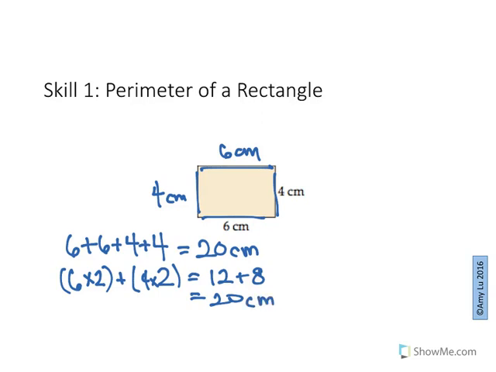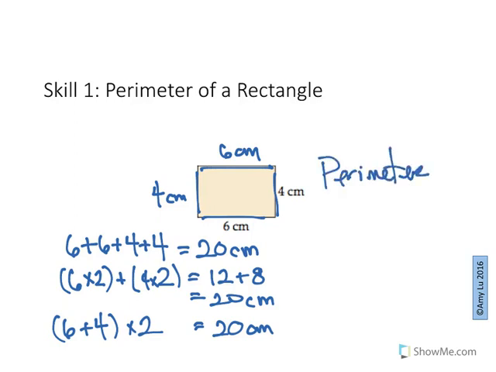You could have also written this as (6 plus 4) times 2, which makes 10 times 2, which makes 20 centimeters. So there's a lot of different ways of writing this. As long as you have the answer of where the perimeter is equal to 20 centimeters.